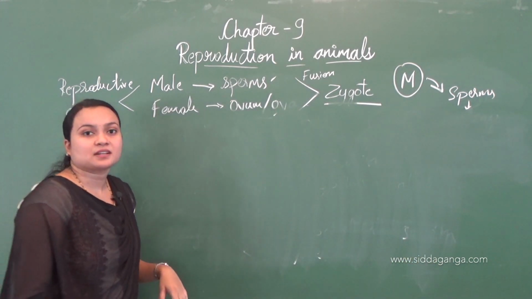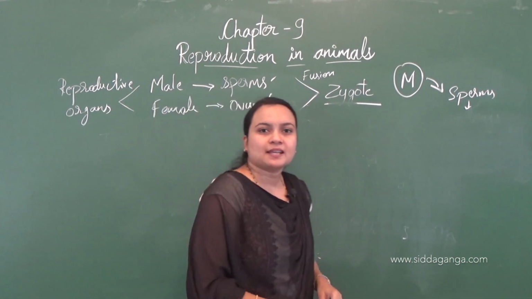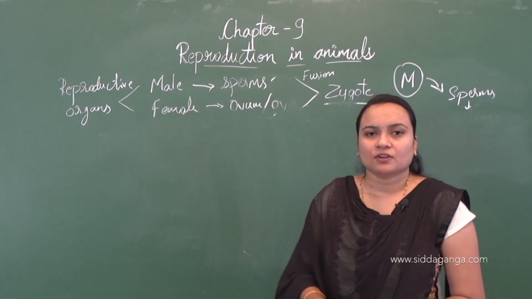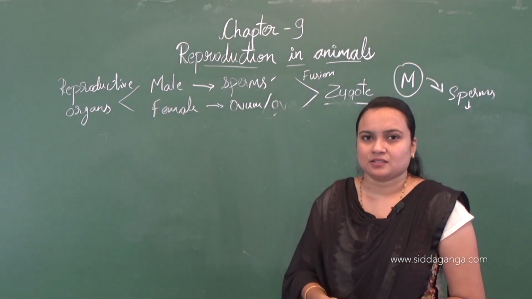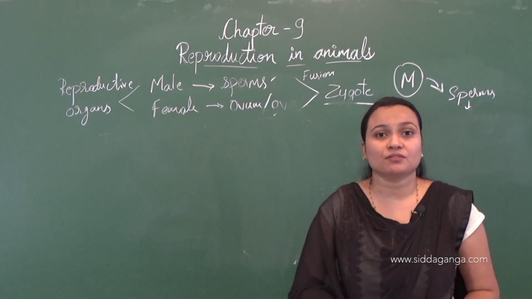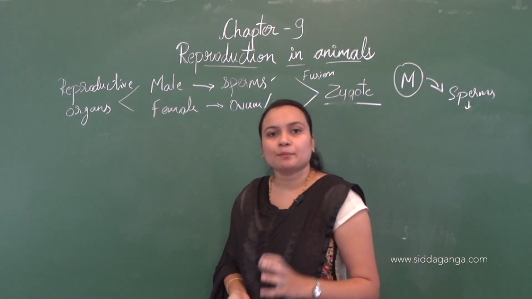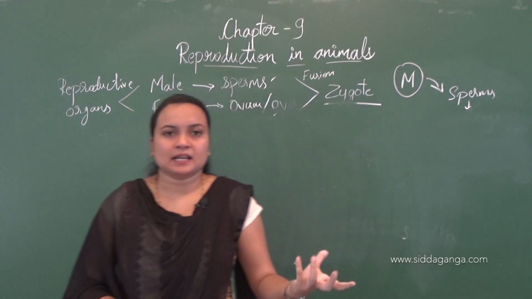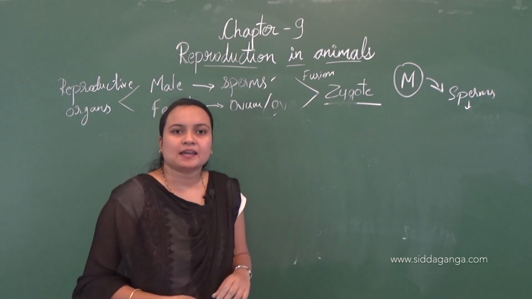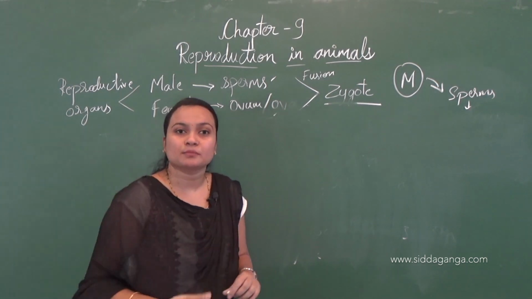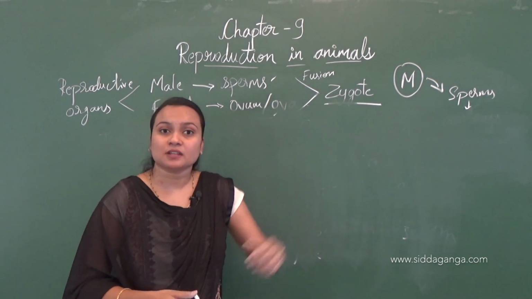Till now we have studied the types of fertilization, that is external fertilization and internal fertilization. In external fertilization, one example is the frog, how frogs lay eggs outside in the water medium and how fertilization takes place.